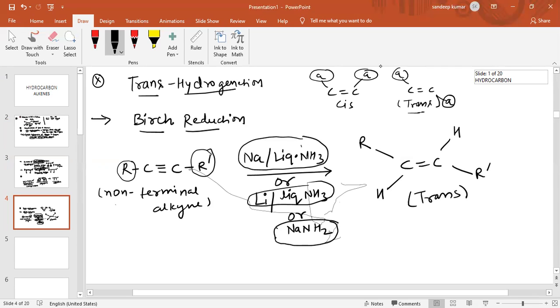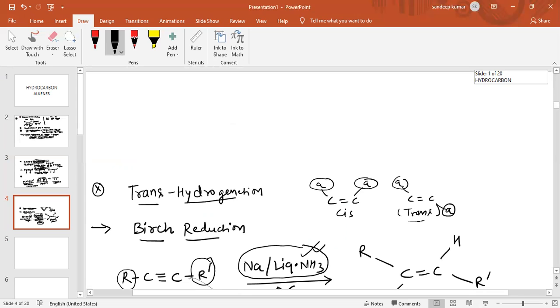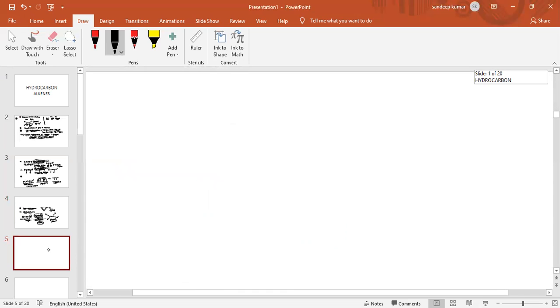So in the presence of sodium and liquid ammonia, a trans alkene is obtained. What product is obtained? Trans alkene. Now see, we are going to discuss the mechanism of this reaction. It is a very important mechanism, and we will study it slowly. So what is the mechanism of this reaction?